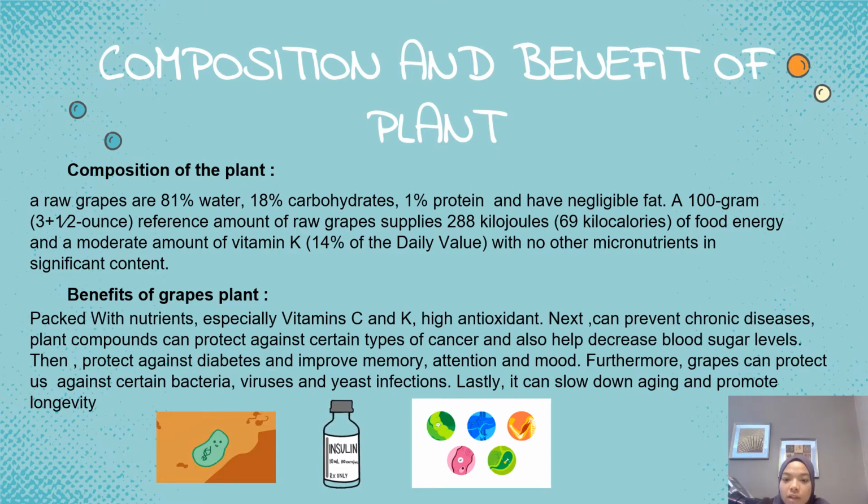So, for the benefits of the grapes plant, it is packed with nutrients, especially vitamin C and K, and also high in antioxidants. It can also prevent chronic diseases. Plant compounds can protect against certain types of cancer and help to decrease blood sugar level. Grapes can protect against diabetes and improve memory, attention, and mood. Furthermore, grapes can also protect us against certain bacteria, viruses, and yeast infection. Lastly, they can slow down aging and promote longevity.